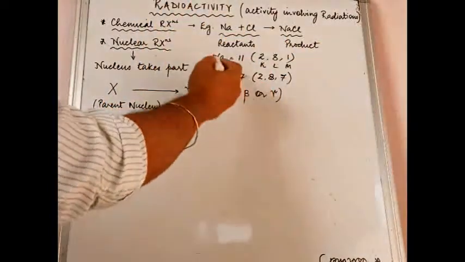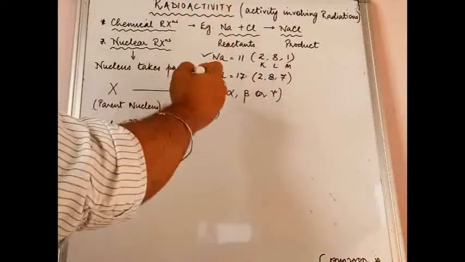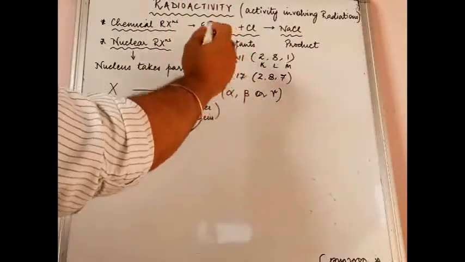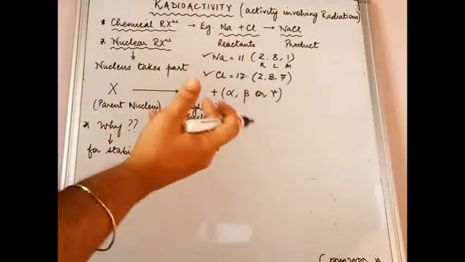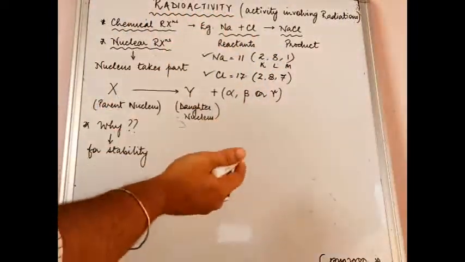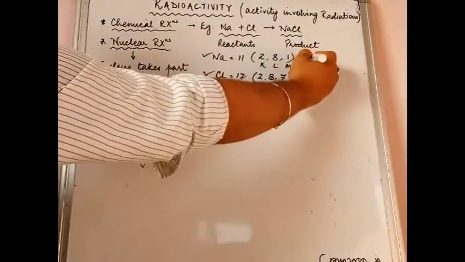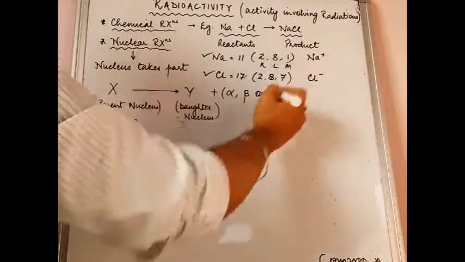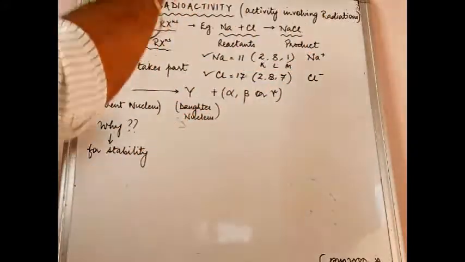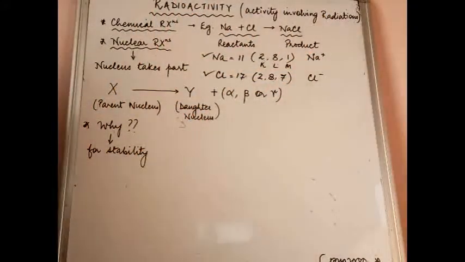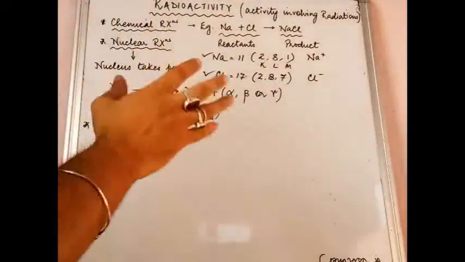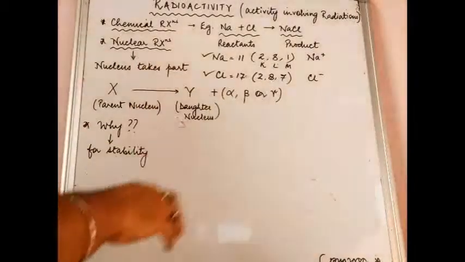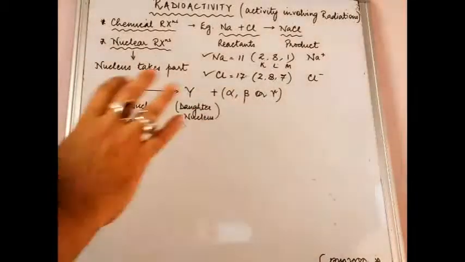So sodium has 1 extra electron and chlorine is short of 1 electron, therefore they combine together. First, sodium becomes Na plus and chlorine becomes Cl minus, then they combine and you have the product NaCl. Now after having briefed you all about this, let me ask you a question.